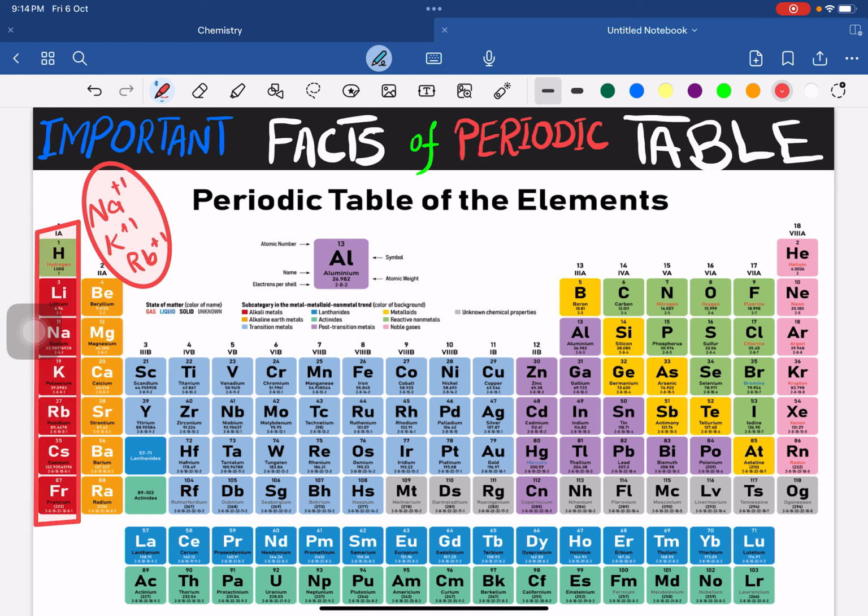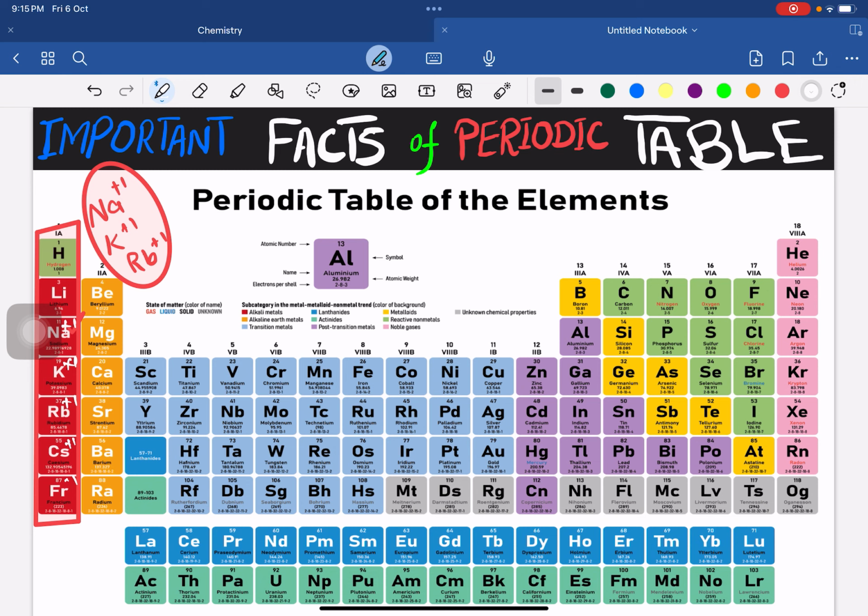As you can notice, sodium's charge is plus 1, K is also plus 1, rubidium is also plus 1, cesium is also plus 1, and francium is also plus 1. So we can deduce that in a group the charge remains the same. Okay, so this is fact number 1.